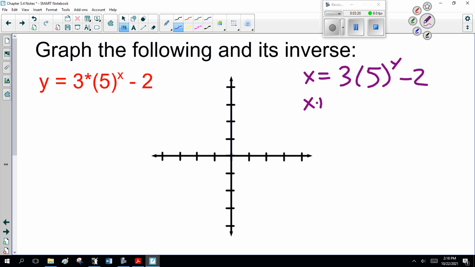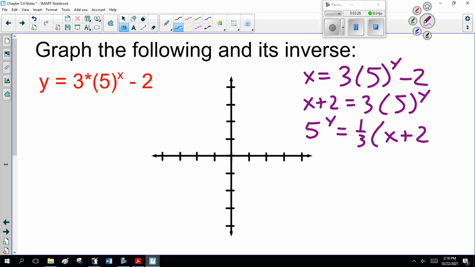So x plus 2 equals 3 times 5 to the y. 5 to the y equals 1/3 of x plus 2. This is exponent base 5, and I can turn that into log. This is log base 5 of (1/3 x plus 2) equals y.